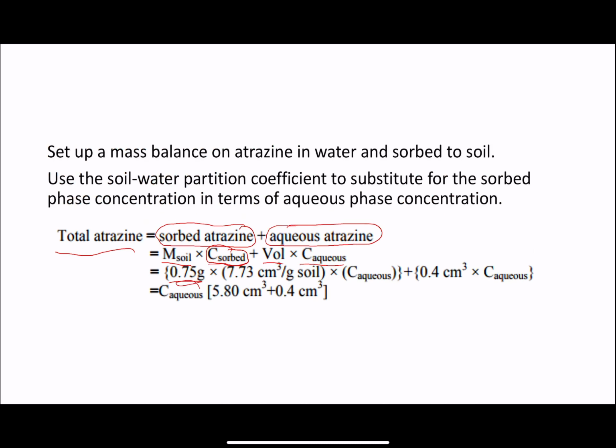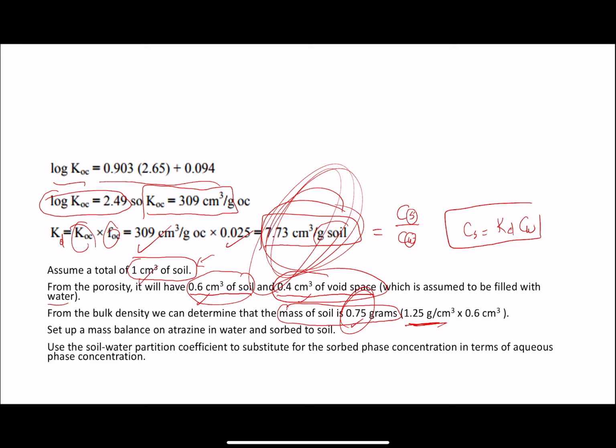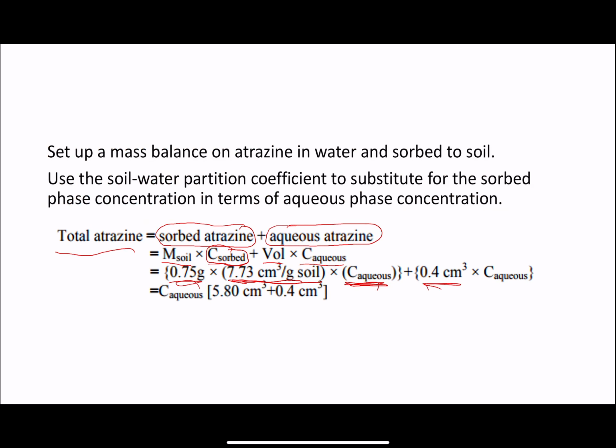Now we finish the soil, and we come to the water. What was the volume of the water? Remember, the volume of the water is the volume of the voids, which is filled with water. It's all underground water, 0.4 centimeter cube times C aqueous. Now we take C aqueous as a common factor, and we can see total atrazine in every centimeter cube is equal to C aqueous times 5.8 plus 0.4. You can see that most of the atrazine is in the soil, while the rest is in the void, in the water.